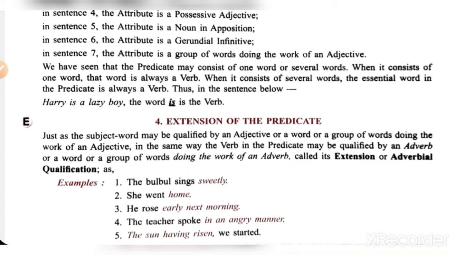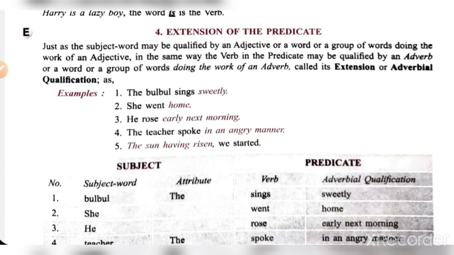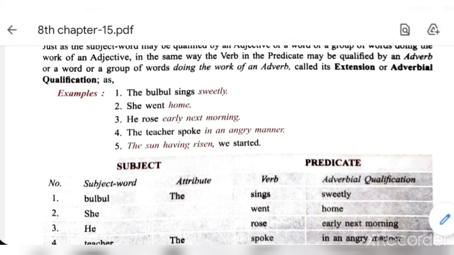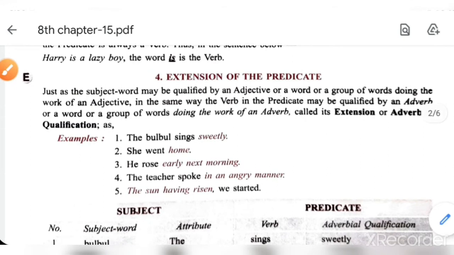Okay, in the same way predicate may consist of one word or several words. It is not necessary that only one word is given as predicate. Now see the extension of predicate. Which words are used in predicate to enlarge the meaning of it? Just as the subject word may be qualified by an adjective or a word or group of words doing the work of an adjective, in the same way the verb in predicate may be qualified by an adverb or a group of words doing the work of an adverb.